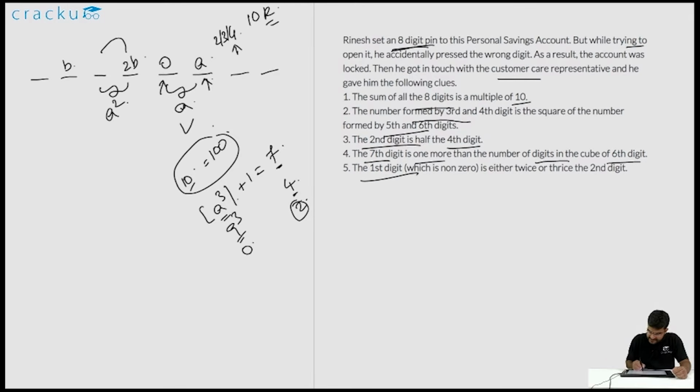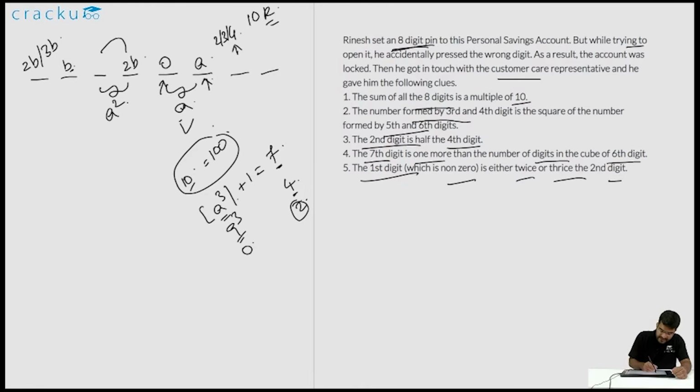The first digit, which is non-zero, is either twice or thrice the second digit. So as we assume that the second digit is b, the first digit will be either 2b or 3b. So this is the information given to us. We have to go and solve the question. But before we go ahead, let us try to understand if we can make some more deductions from the information given to us.